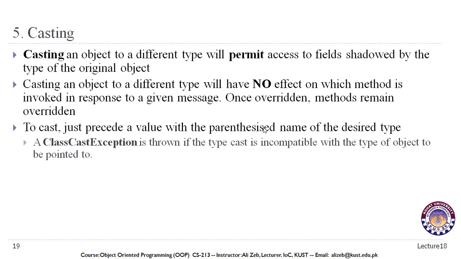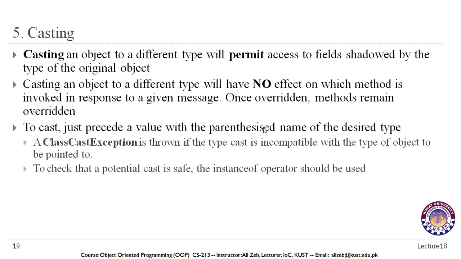A ClassCastException is thrown if the type cast is incompatible with the type of object to be pointed to. As I said, we can only convert objects that are compatible with each other, which are objects related in an inheritance relationship, and we discussed in detail when we were talking about the instanceof operator which objects are compatible or incompatible.